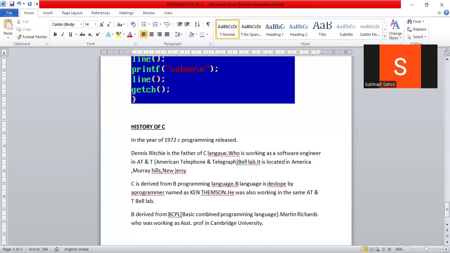He developed this programming language, BCPL.